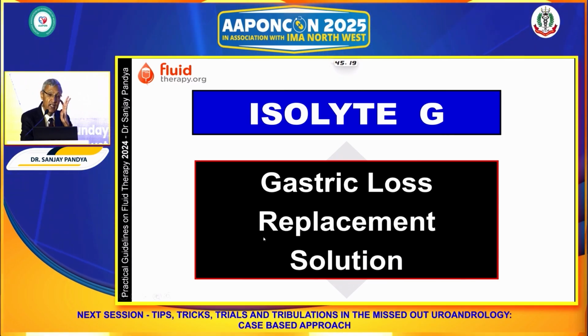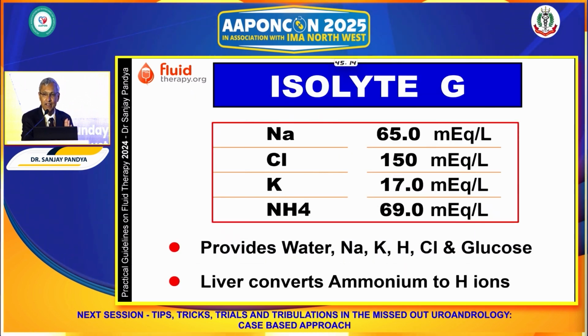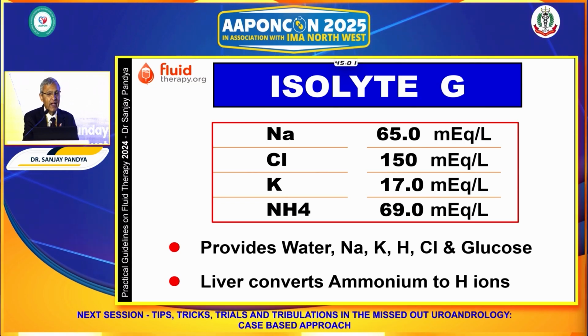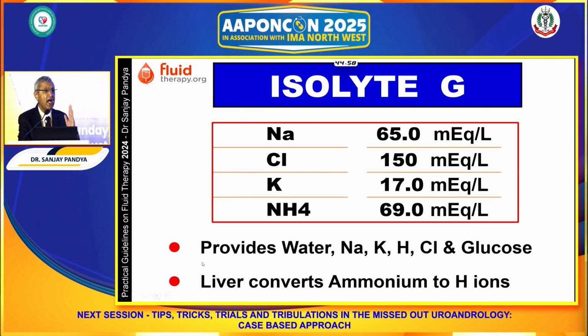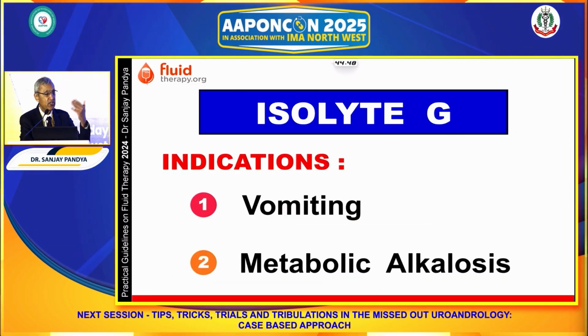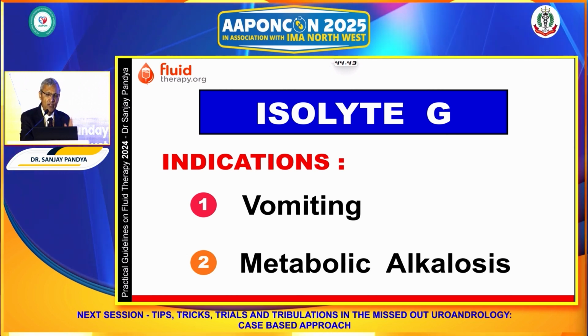Isolyte G is a gastric loss replacement. However, it's used sparingly. When this fluid is used, the beauty is that it has sodium, chloride, potassium, and ammonia which gets converted into HCO3. Amongst commercially available IV fluids, Isolyte G is the only fluid which provides HCO3. And therefore, this fluid is used when the patient has vomiting, or because it provides HCO3, the only fluid which directly